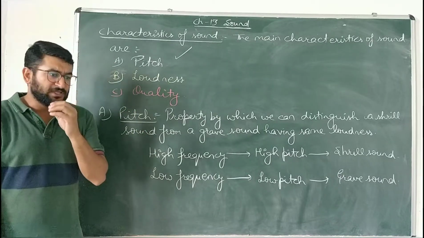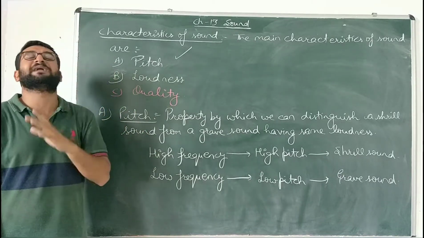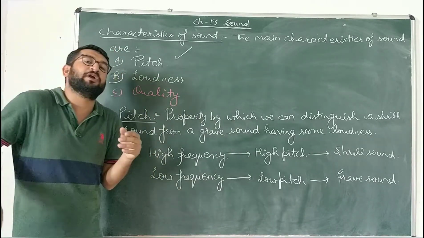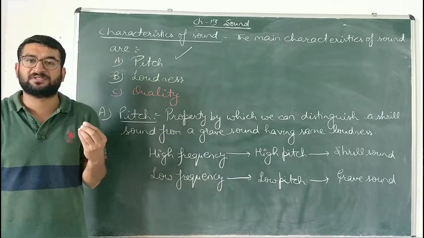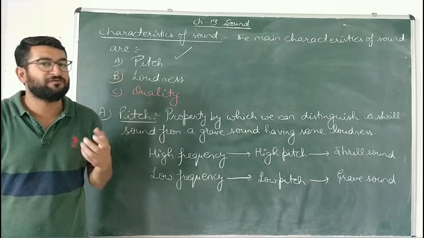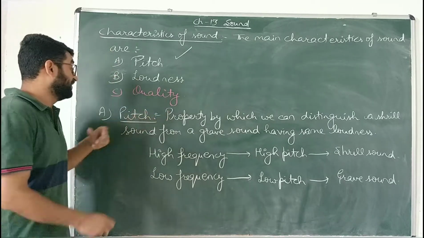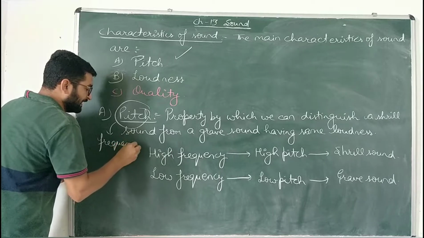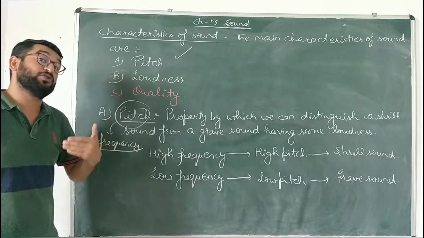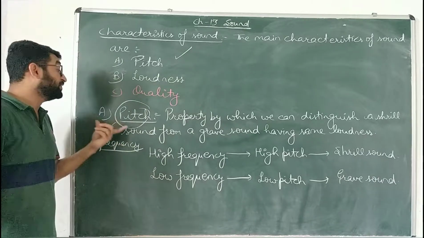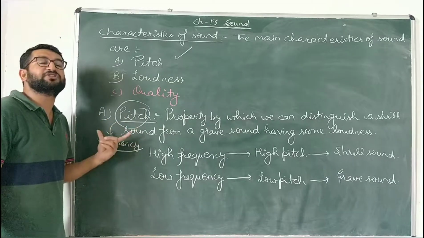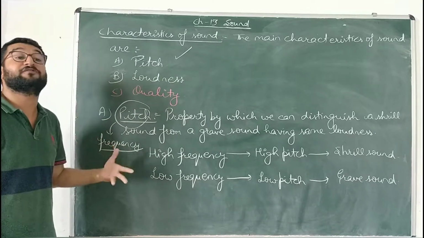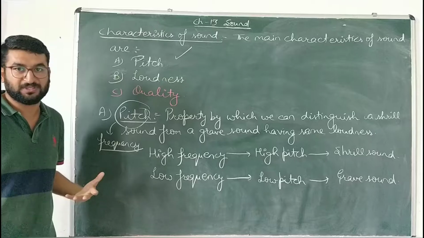Pitch of an instrument, pitch of a source depends on its frequency. What is frequency? The number of to and fro, back and forth motions in 1 second is known as frequency. So pitch depends on frequency. It's a very common question, beta, in your class 8 as well as in class 9. On which factor does the pitch depend? The pitch depends on the frequency of a source, the frequency of a sound wave produced by a source.